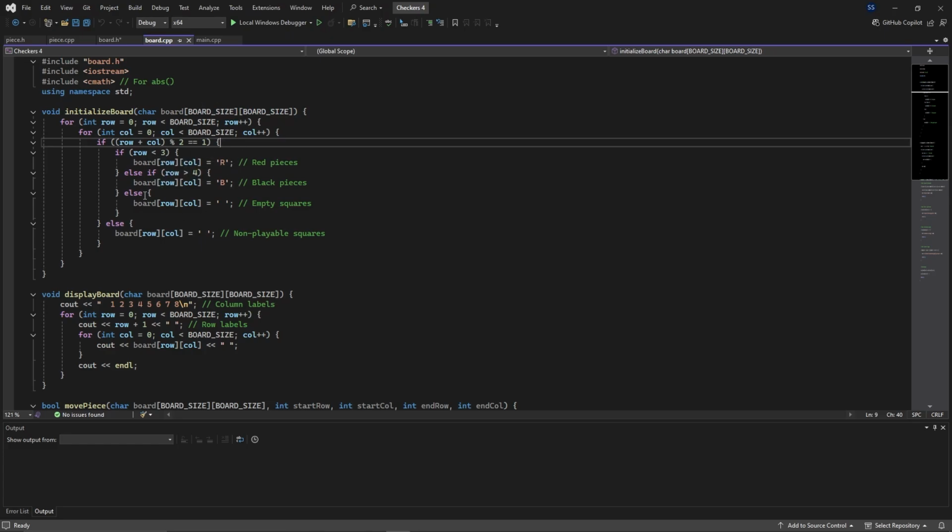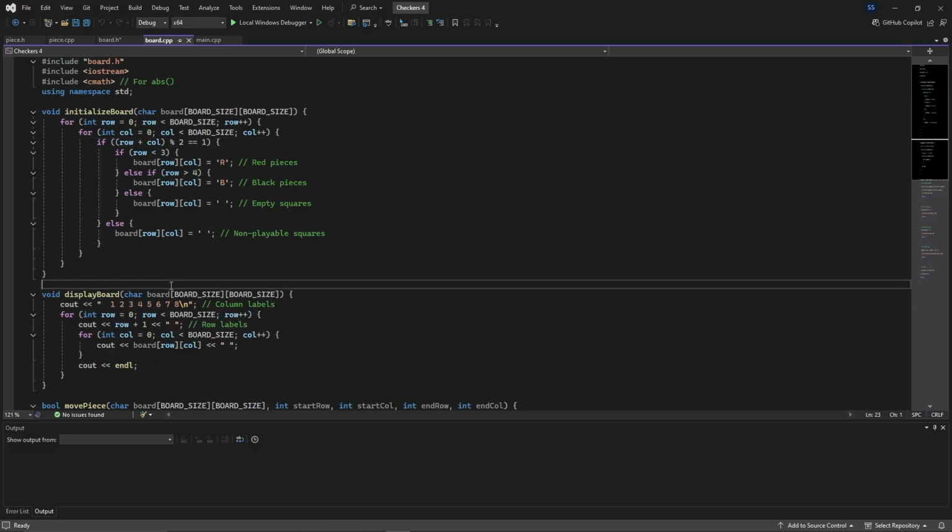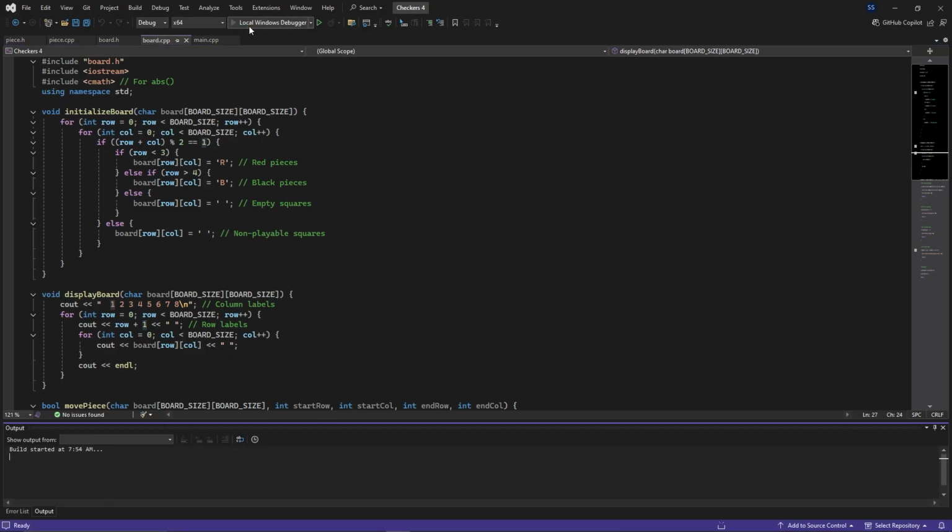I mean, we've already gone through this. And then this does the same thing. It starts with the 1 through 8 with the spaces. And then it starts with row plus plus, row plus equals 1 for all the columns. We've seen this already. Let's run this thing.